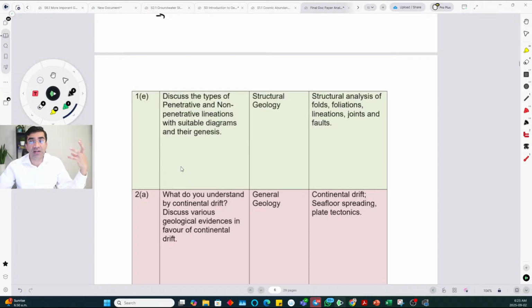Even if you don't write the heading penetrative, non-penetrative, you just write the types of lineations, you will get some marks. But if you have split them, you will get maximum possible marks. So if you look for penetrative, it will be things like mineral lineation, stretching lineation, intersection lineation, the standard lineations that you study. So nothing special over there, and you study them in metamorphic petrology as well, not just in igneous.